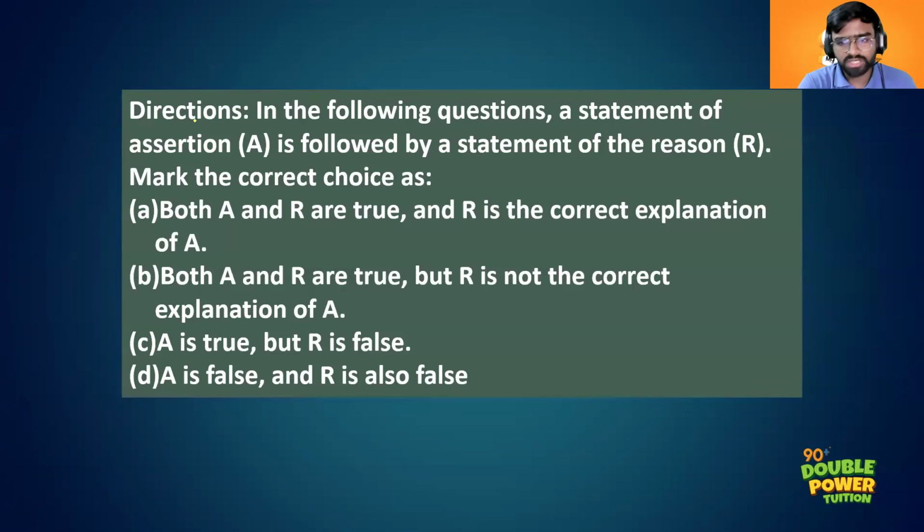C means assertion is true, but reason is false. D means assertion is false and reason is true. Okay, these are the 4 directions. But you should very carefully look into the directions. In some of the question papers, I actually have seen that the D direction will be different. The D direction they can give in 2 ways. The first way is this one: assertion is false, reason is also false. The second way they can give it: assertion is false, reason is true.